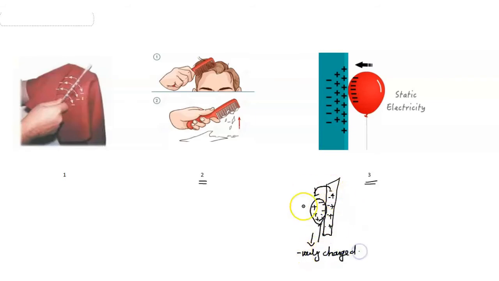When the outer electron of the cloth enters the balloon, the number of electrons in the balloon increases, so the balloon becomes negatively charged, because the number of electrons becomes greater than the number of protons. Hence the cloth becomes positively charged, because in the cloth the number of protons becomes greater than the number of electrons. So now we take this balloon near the wall, because the wall is in a neutral state,